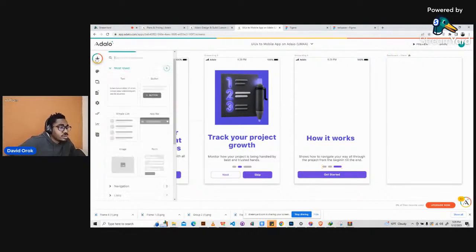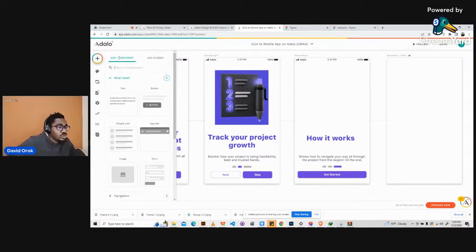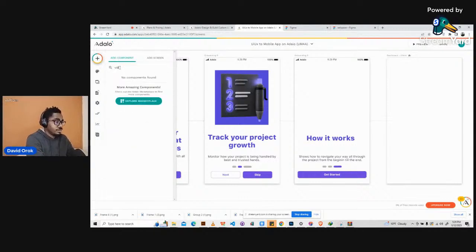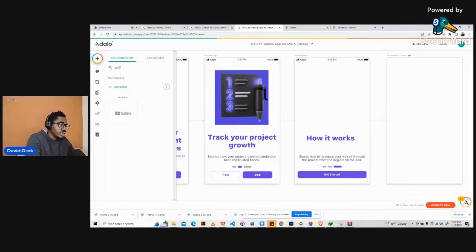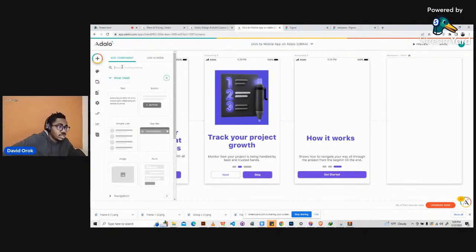You click on add components and then you search for video. Oh, actually, there's nothing like that. There's nothing like video. But actually, we have something called YouTube. So if you search for yours, you might not see it, except you go to Marketplace.